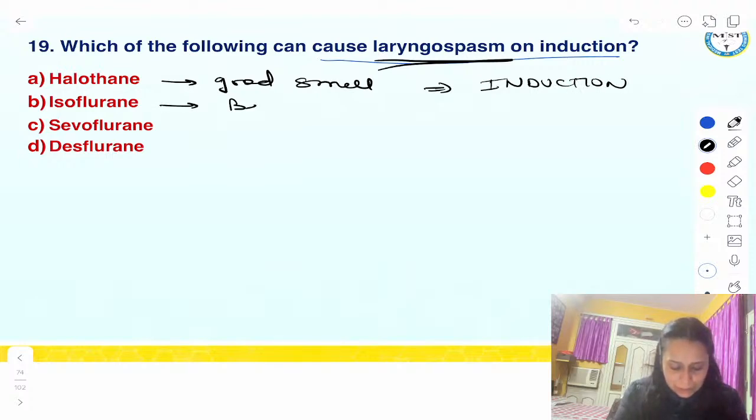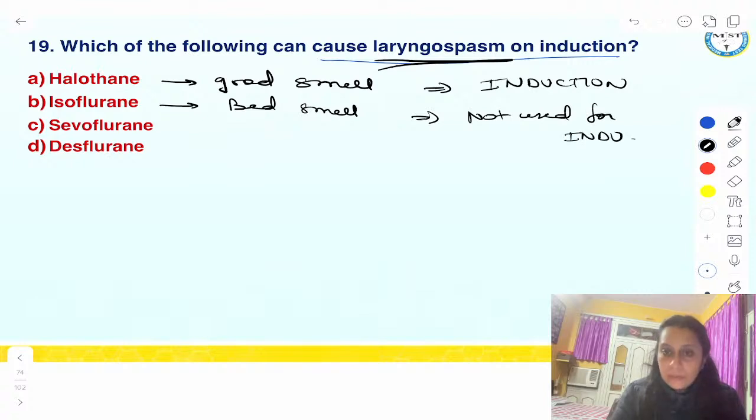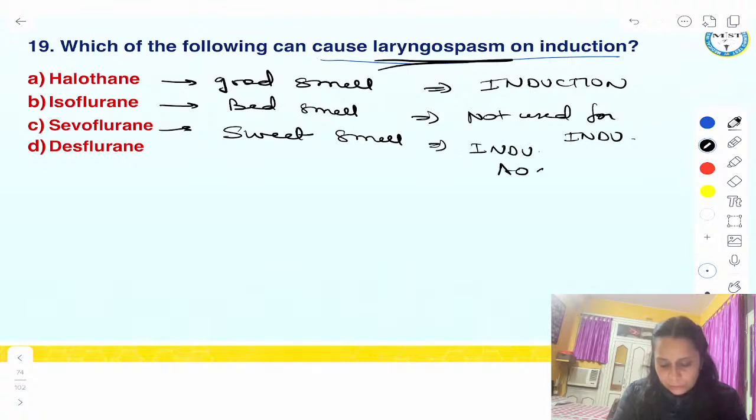Isoflurane has bad smell, not used for induction. Sevoflurane has sweet smell. Induction agent of choice. And desflurane is a respiratory irritant, right?